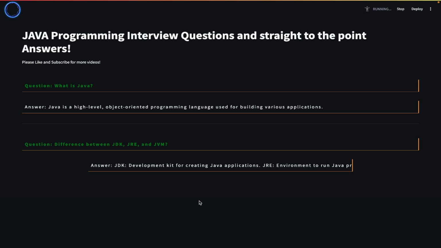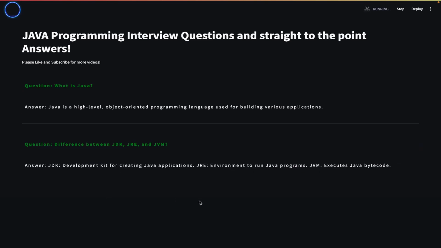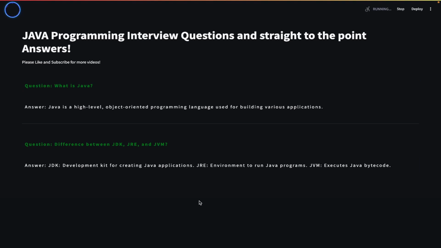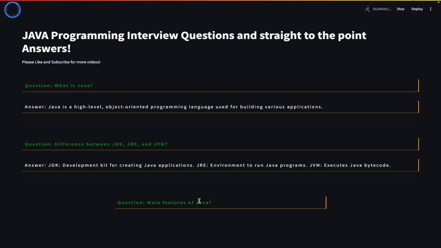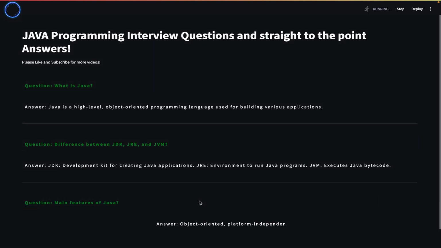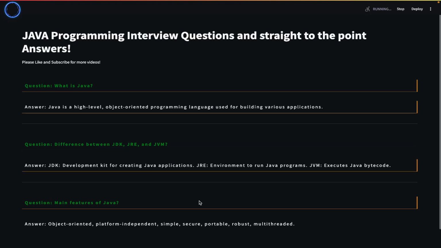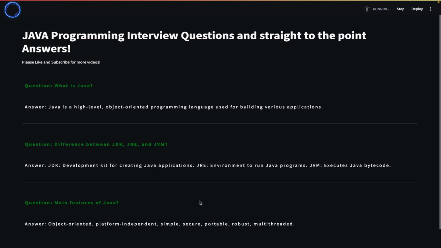JDK, Development Kit for creating Java applications. JRE, Environment to run Java programs. JVM, executes Java bytecode. Main features of Java: object-oriented, platform-independent, simple, secure, portable, robust, multi-threaded.